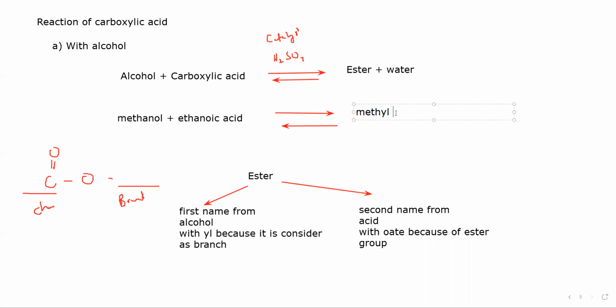And the second name is from acid. So ethanoic acid is there, so ethanoate. So methyl ethanoate plus water will be there as a product. Is it clear how we name the ester formed by combination of alcohol and carboxylic acid? So methanol plus ethanoic acid will form methyl ethanoate, and water will be there as a product.